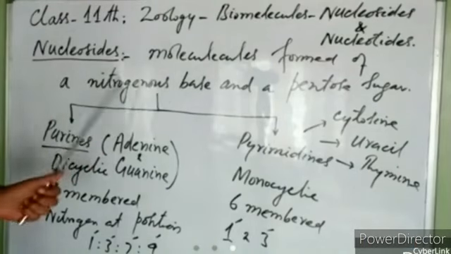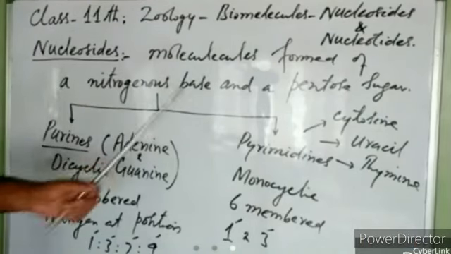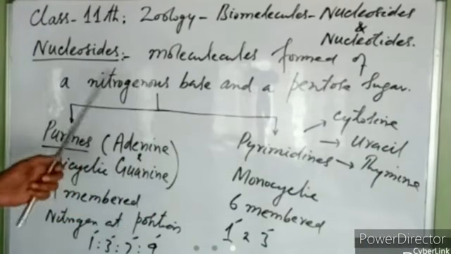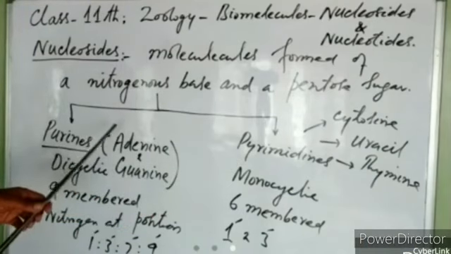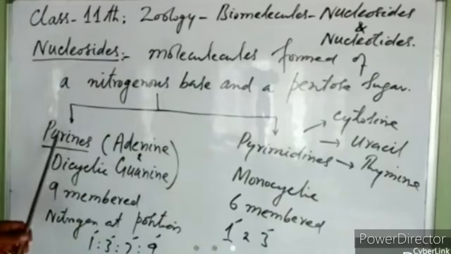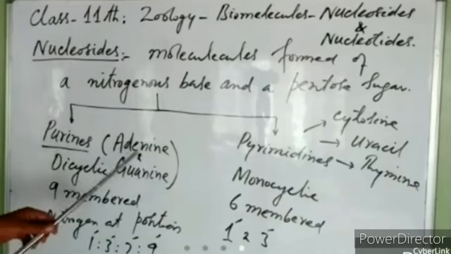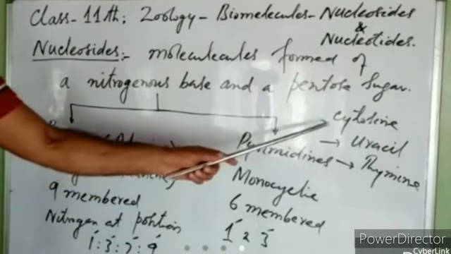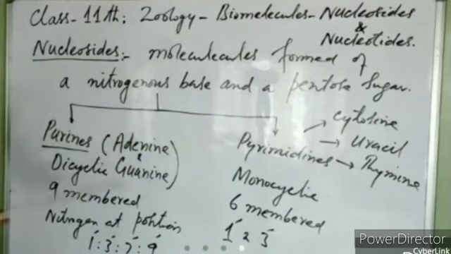So nitrogenous bases are of two types, purines and pyrimidines. Nitrogenous bases are nitrogen containing compounds, right? Purines are only two in number, adenine and guanine. While pyrimidines are three in number, cytosine, uracil, and thymine, right?